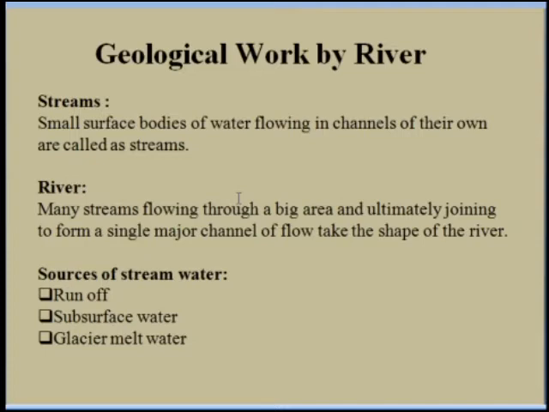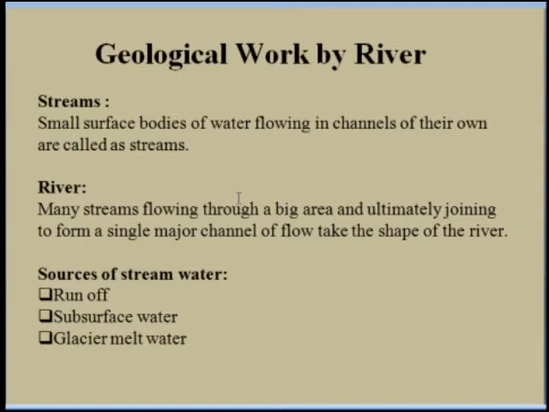So we are studying the geological work performed by bodies of water. Running water means streams and rivers. Also the stagnant water, stagnant meaning seas and oceans, and the subsurface water. So first is the streams.